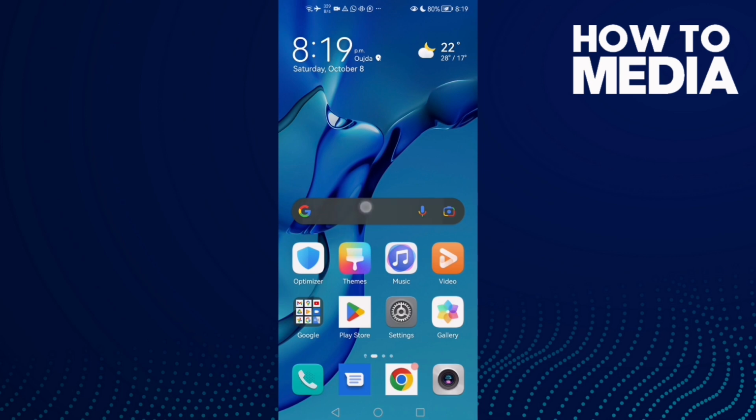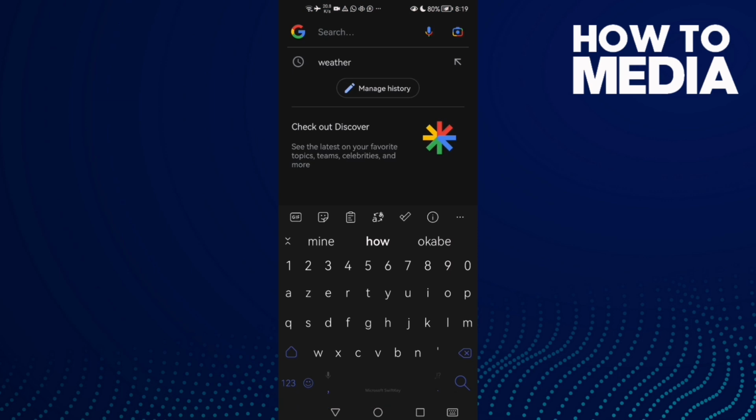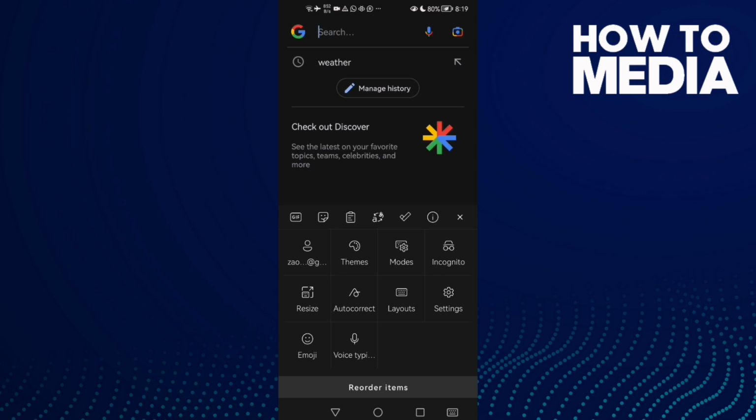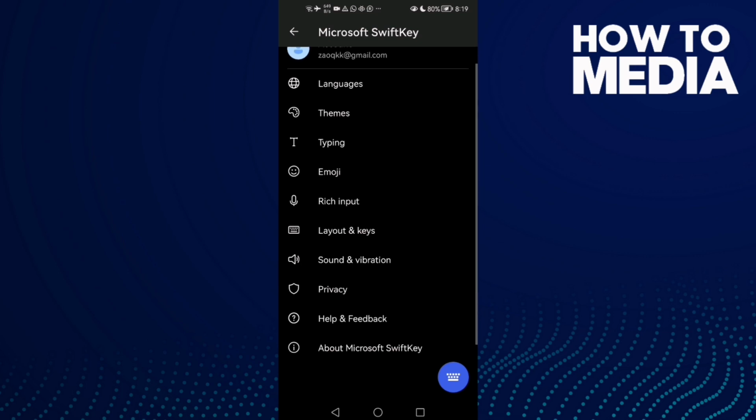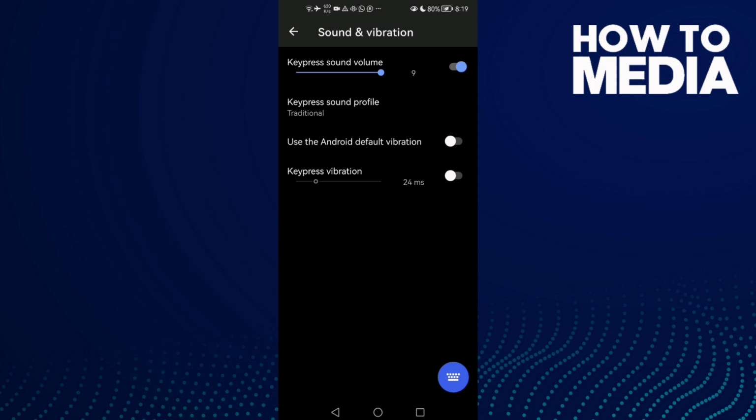First, open your keyboard and then just click these 3 points here and then click settings, and now just click sound and vibration, and here you will find key sound settings. Now all you need to do, if you want to disable it, just disable this one here, and now keyboard sound has been removed.